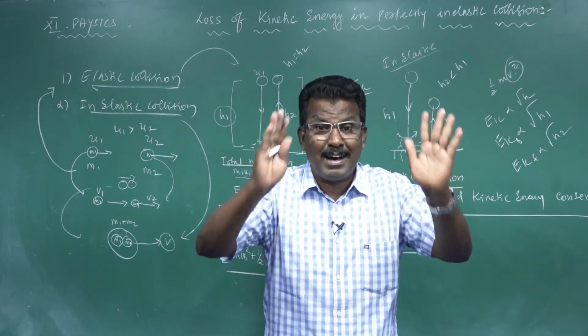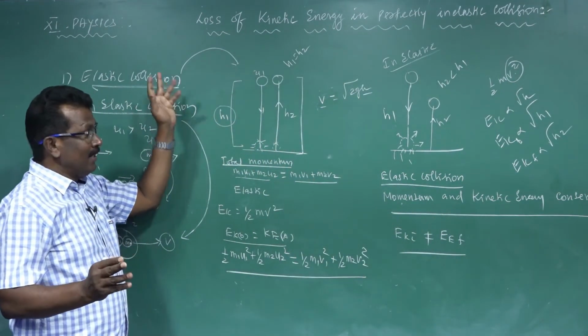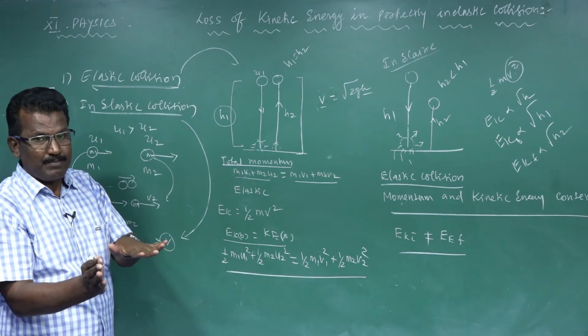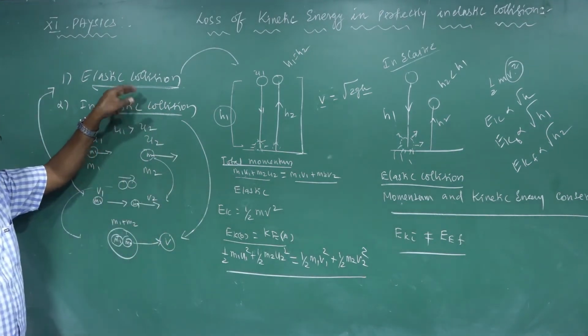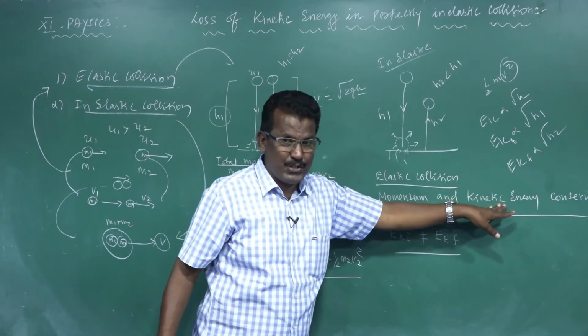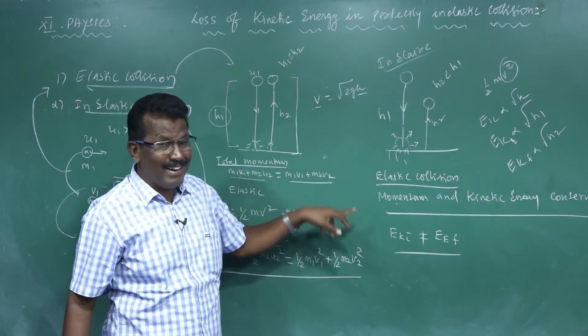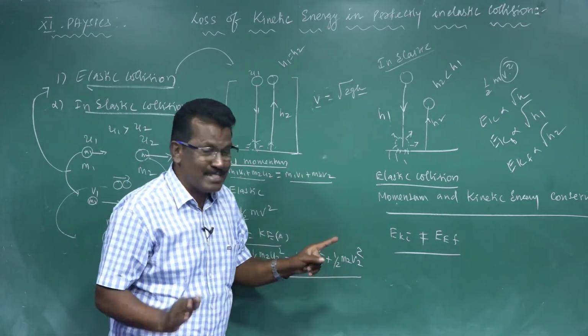But total energy is always conserved in both cases. Total means kinetic energy plus some other energies. In the case of elastic collision, the total linear momentum and kinetic energy are constant. But in the case of inelastic collision, only the momentum is conserved and the kinetic energy is not conserved.